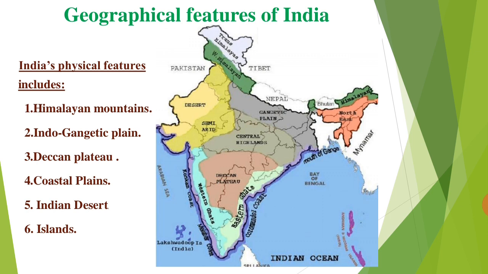Islands we have Lakshadweep and Andaman Nicobar. Andaman Nicobar is there in Bay of Bengal, and then in Arabian Sea we have Lakshadweep Islands. Desert land also you can see very clearly in the map.